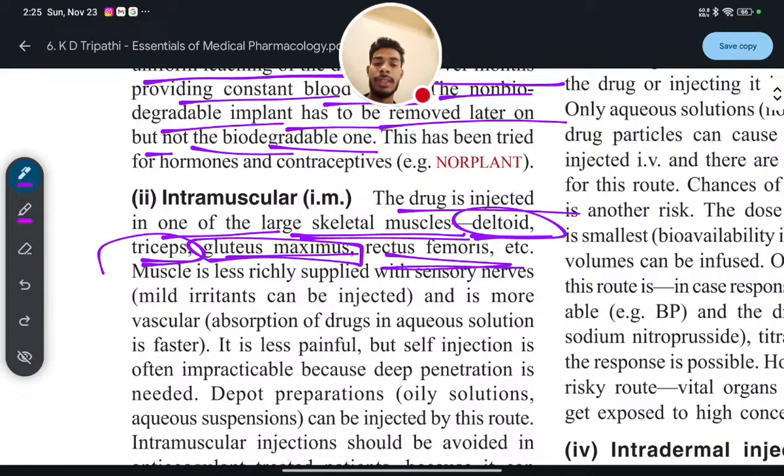Muscle is less richly supplied with sensory nerves, and it is more vascular, so the drug will be directly absorbed from the muscle into the circulatory system.